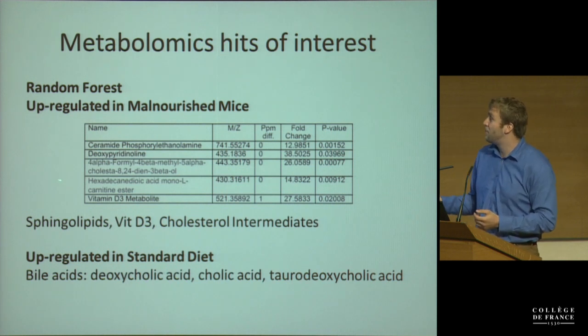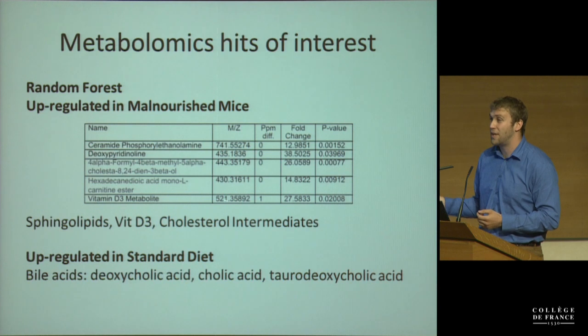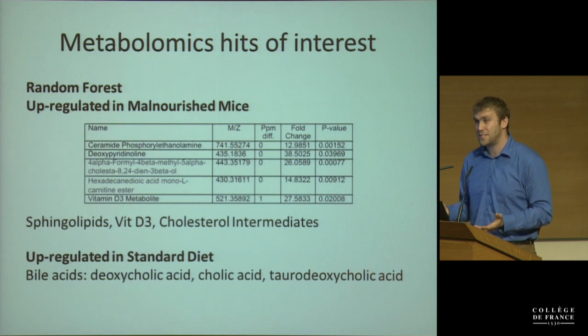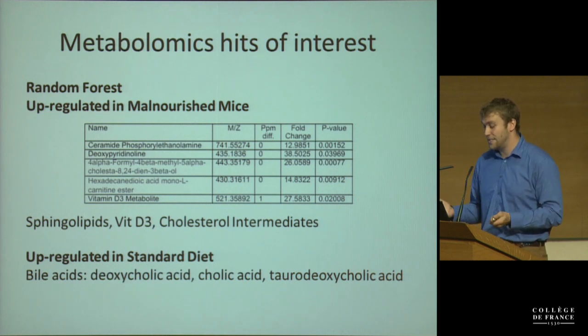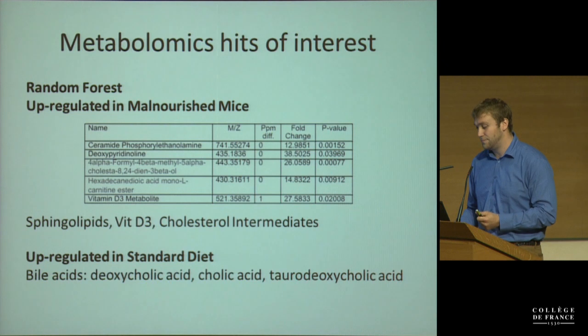This is an example of one of the cholesterol intermediates we see that's upregulated. And also this is a liver metabolite that's also an intermediate. And we see lots of these vitamin D metabolites. And as I said, the main thing that we see upregulated in the standard diet is all these bile acids.